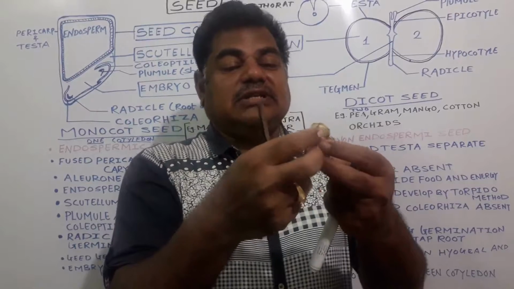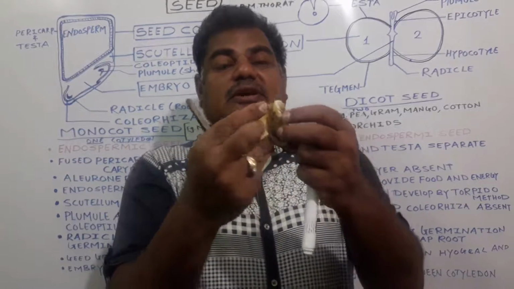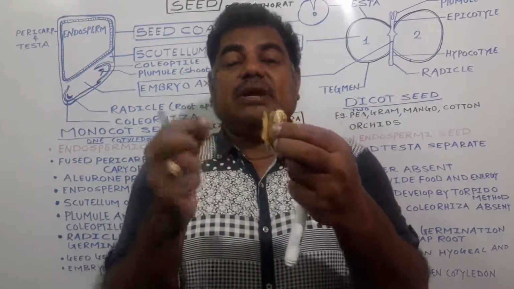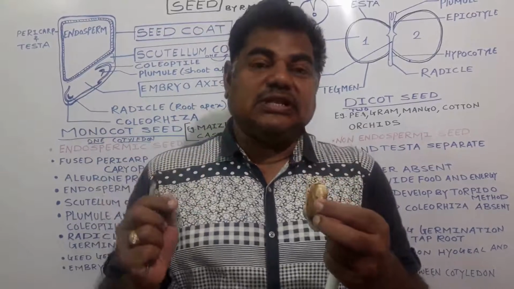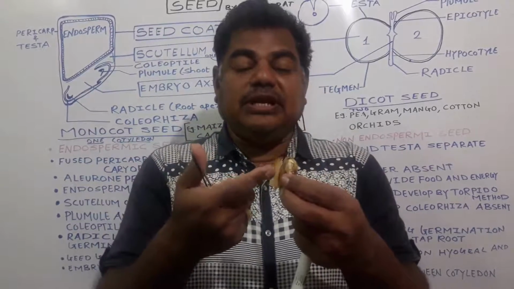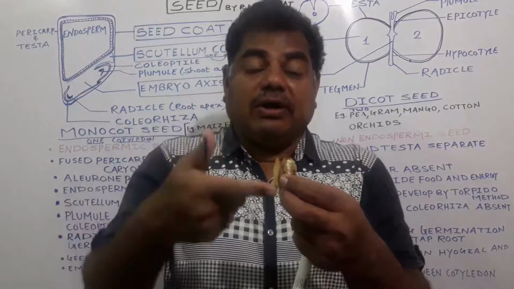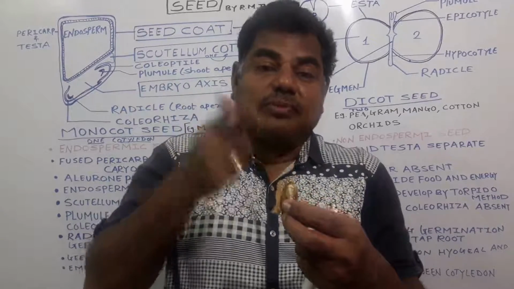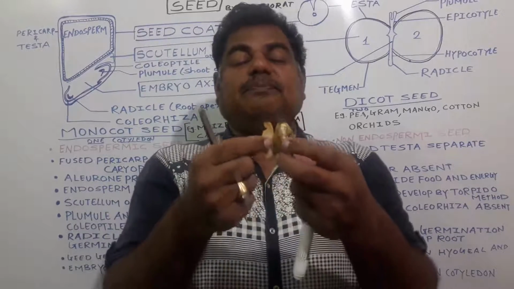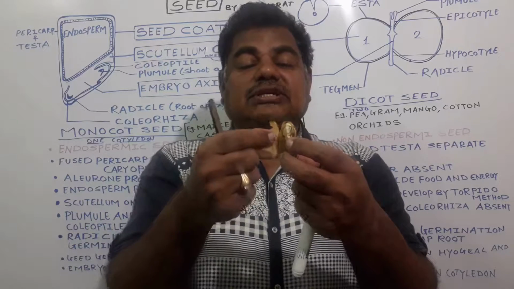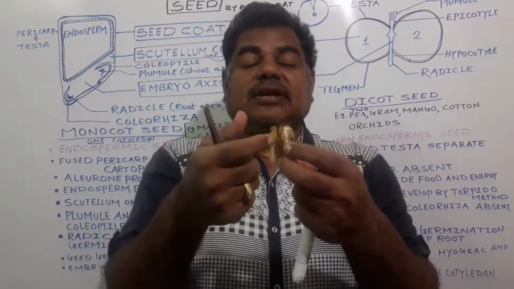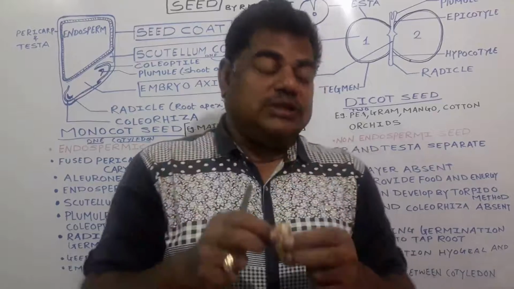And this papery structure which is present on this seed is nothing but the nucellus. What is it? Nucellus. The nucellus gets completely used up at the time of the seed formation process, but this papery structure, the nucellus, remains as it is here in the case of this mango seed.